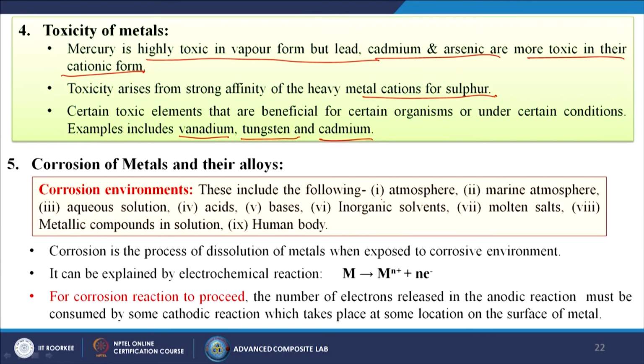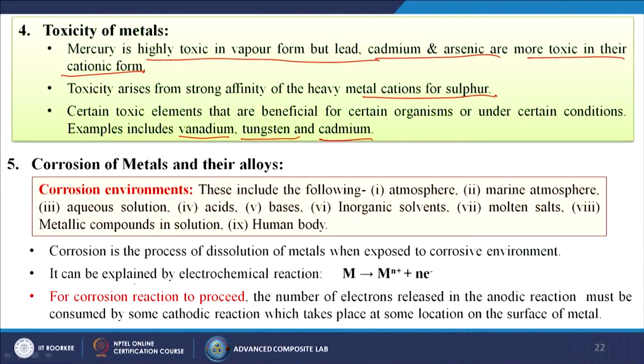Corrosion of metals and their alloys. Corrosion environments include the following: atmosphere, marine atmosphere, aqueous solutions, acids, bases, inorganic solvents, molten salts, metallic compounds in solutions, and the human body. Corrosion is the process of dissolution of metals when exposed to a corrosive environment. Of course, you have to put that material into the corrosive environment.